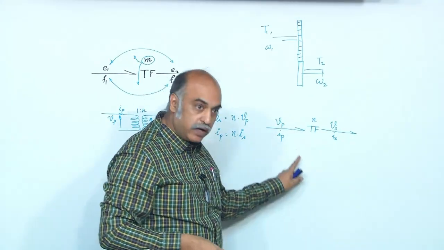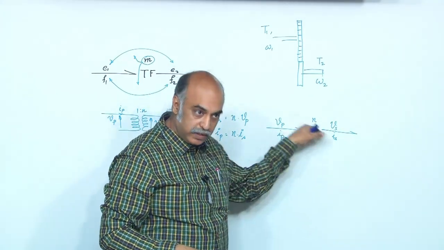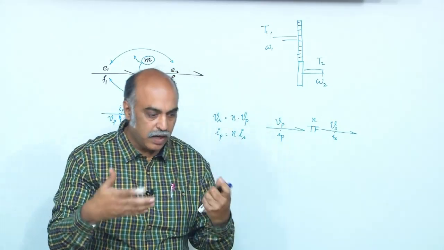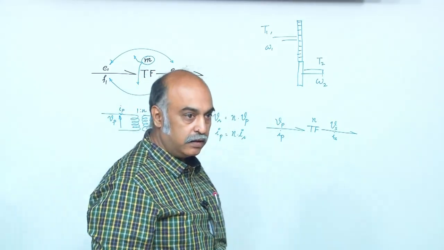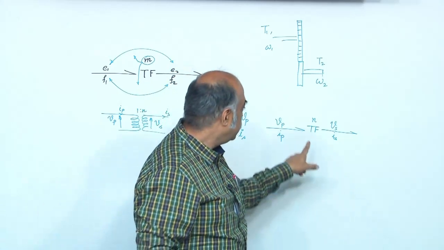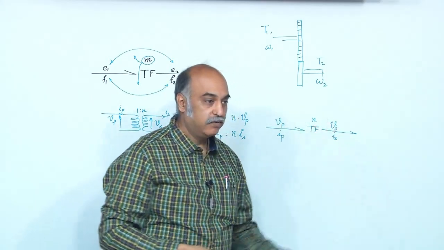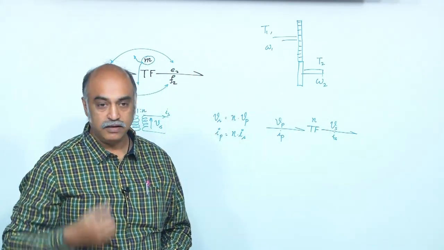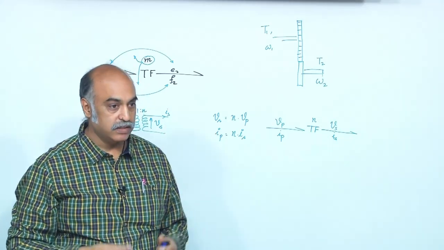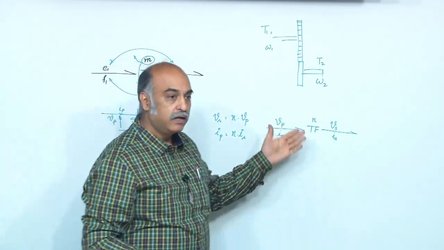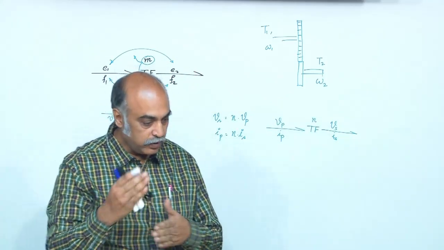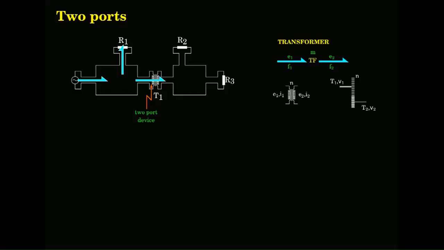If you want to model the loss, then you will have to go into the magnetic domain. So, I will tell you later how we go in and then model even the, if you want to model this in detail. Okay. You want to take hysteresis loop losses, you want to take the eddy current losses. Okay. That can be done. You can keep going deeper and deeper into each of the components.